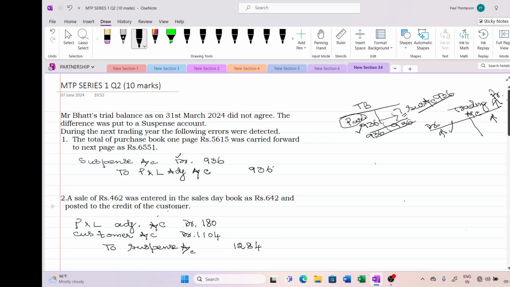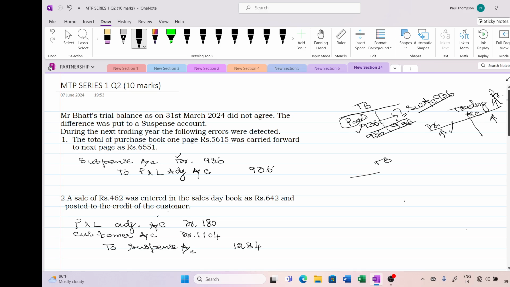Now moving on to the next item. A sale of 462 rupees was entered in the sales day book. Always in rectification of errors, the first part will give you the correct entry. The next part only you have to correct. So the correct entry would be sales account should have been credited with 462 rupees. But what we did, we credited the sales account with 642 rupees.